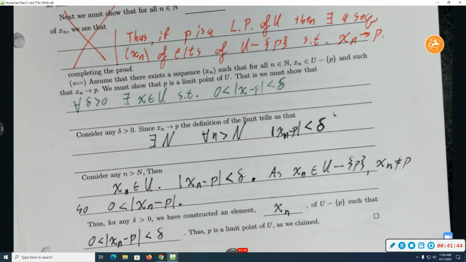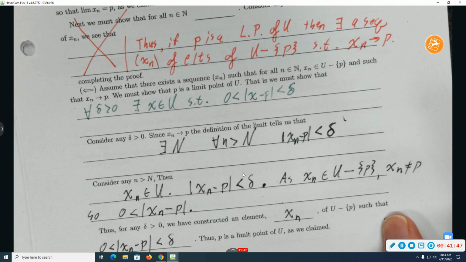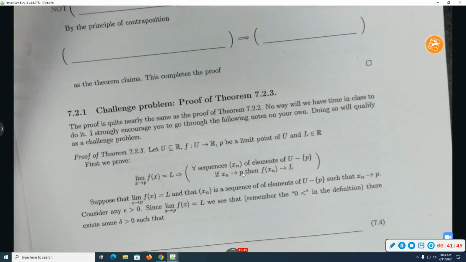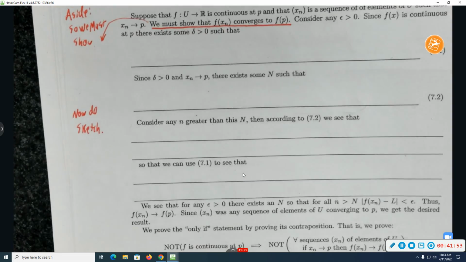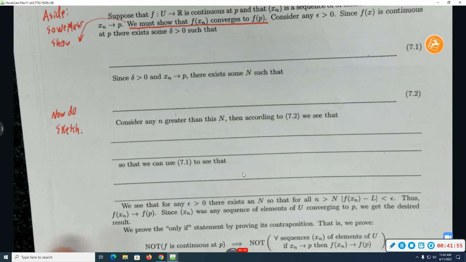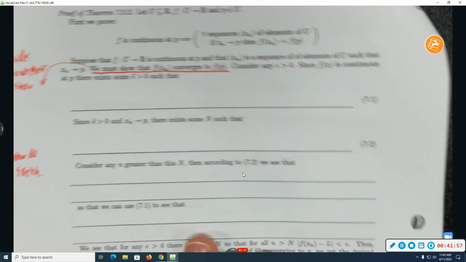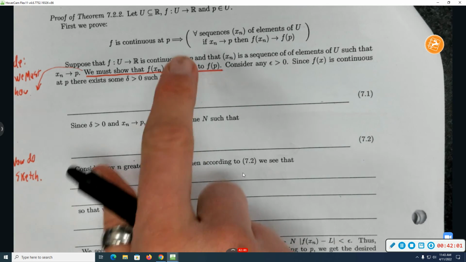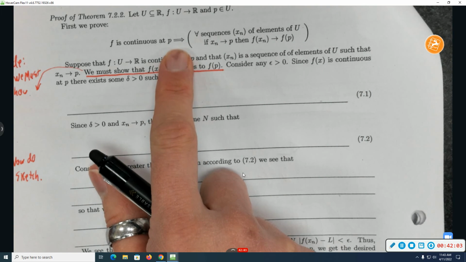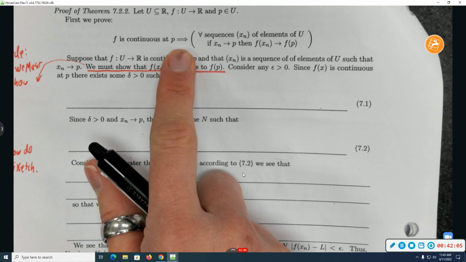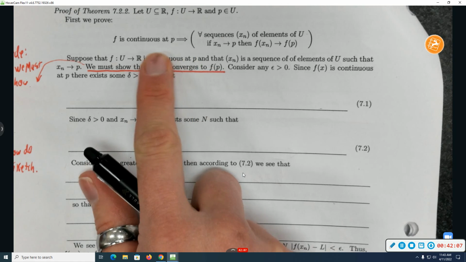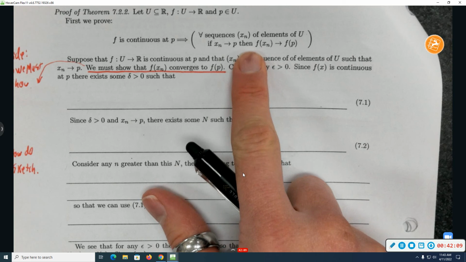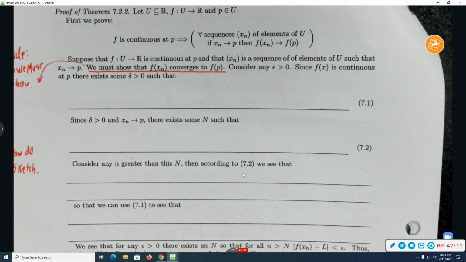Cool. So let's start in on this next proof. I think I'm going to run out of time pretty quick, but we can make progress. I think we should be able to get half of it done. So let's prove theorem 7.2.2. And for convenience, there's the two things that we need to show are equivalent. A function is continuous at a point p if and only if for every sequence of elements of U, if x sub n converges to p, then f of x sub n converges to f of p.